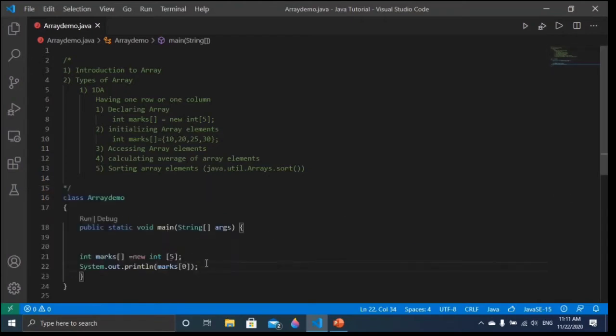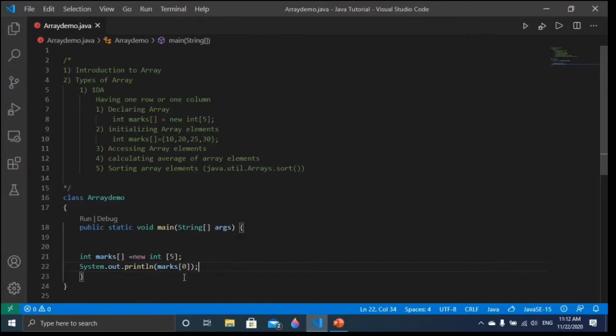And as you know, this is going to take 5 array elements. So to get the next array element, we have to give marks[1]. For the next, we give marks[2]. And if you want to get the last array element inside marks, we have to give marks[4]. Why 4? Because the index value, the value which is used to access the array elements, starts from 0 and ends at n minus 1. So here it starts from 0, and n is 5, so n minus 1 means 4. So the last index value will be marks[4].